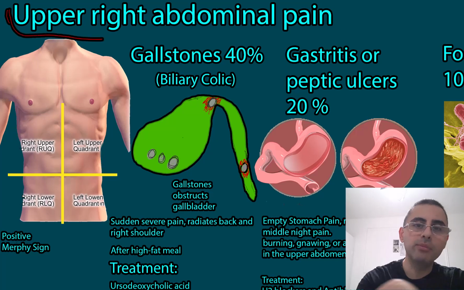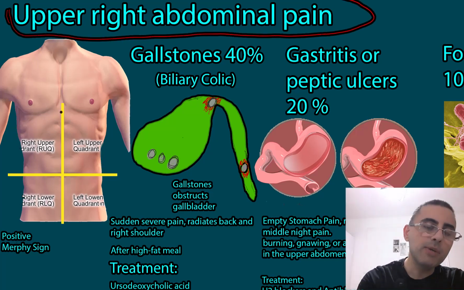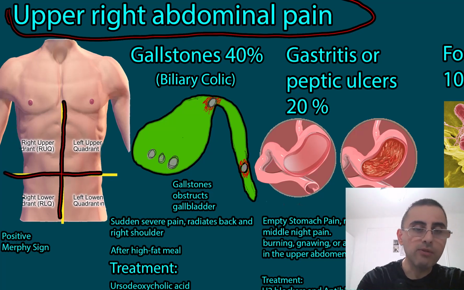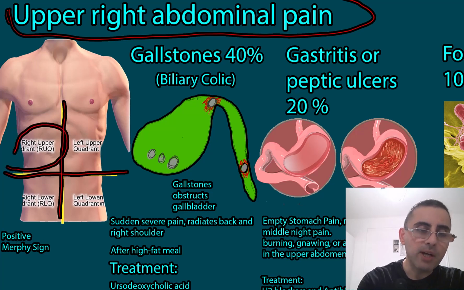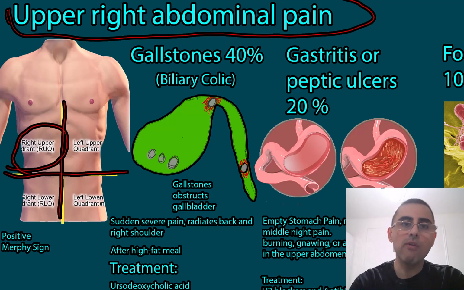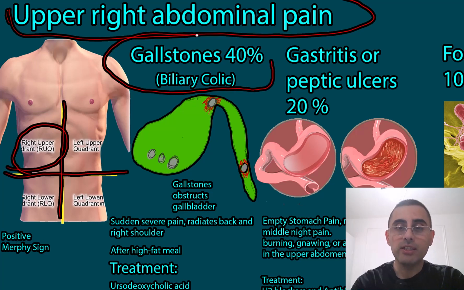Upper right abdominal pain is a common condition. We can divide our abdomen, or our stomach, into 4 imaginary quadrants, and we will discuss the right upper quadrant. The most common cause of upper right abdominal pain is gallstones. It is responsible for 40% of cases.